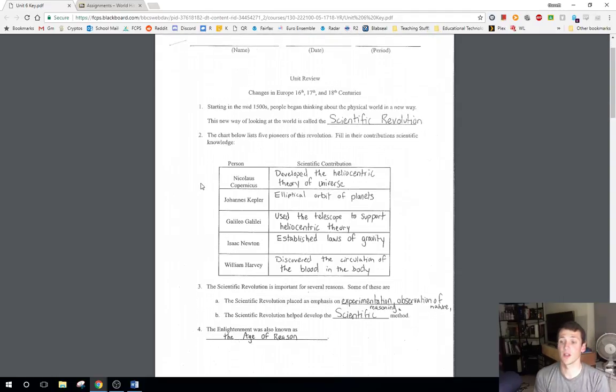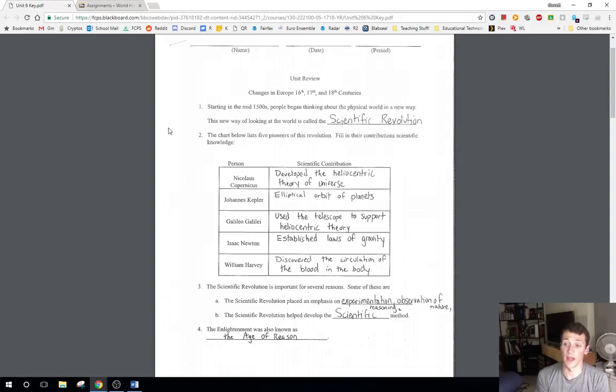So for the first part, the test is on the Scientific Revolution. It's going to be relatively in order, but not necessarily completely in order. But for the most part, the first topic on the test is going to be on the Scientific Revolution, right? And the Scientific Revolution, as you can see here, starts in the middle of the 1500s, right? And people begin thinking about the physical world in a bit of a new way, right?